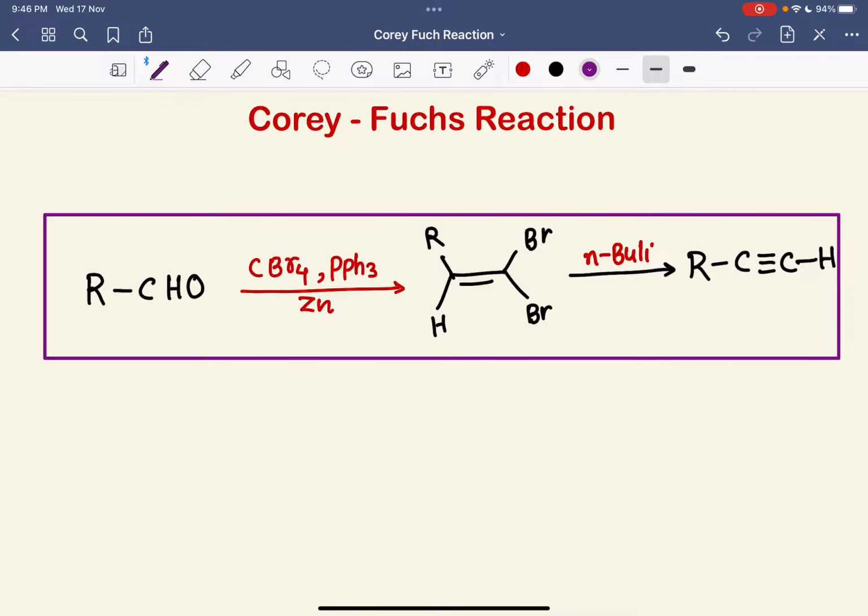I am Sudhanshu Kumar, pursuing Master in Chemistry from IIT Indore, and in this session we will continue our legacy of organic chemistry, organic named reaction series. Okay, and in this session we are going to start a new name reaction, that is the Corey-Fuchs reaction.